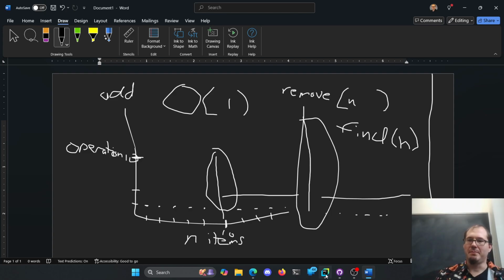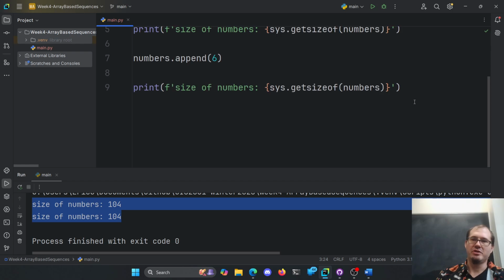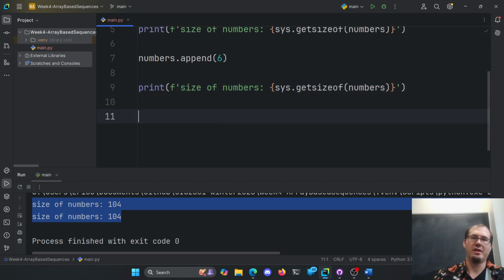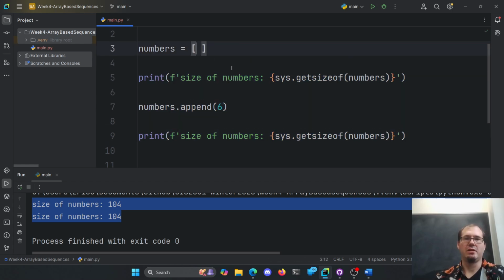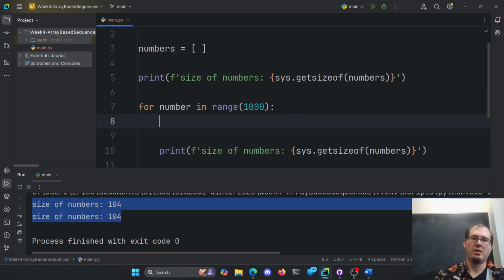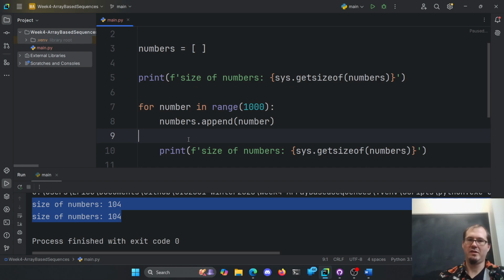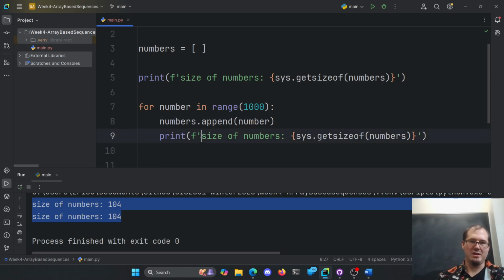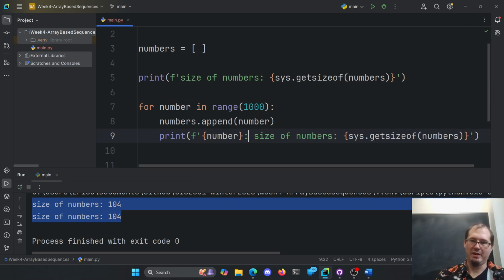So how do we do that, right? The Python list does it for us here. So why don't we add a bunch more numbers? Let's append a bunch of numbers and get the size again. Actually, let's start off with an empty list, and we'll print the size of numbers, and then we'll say for number in range, let's go 1,000 here. Let's take our numbers list and append the number, and then see what size it is. So here's our number, colon, and then the size of numbers, right?